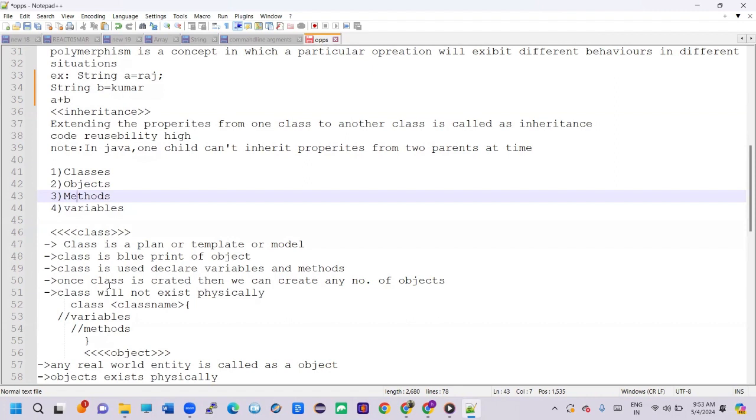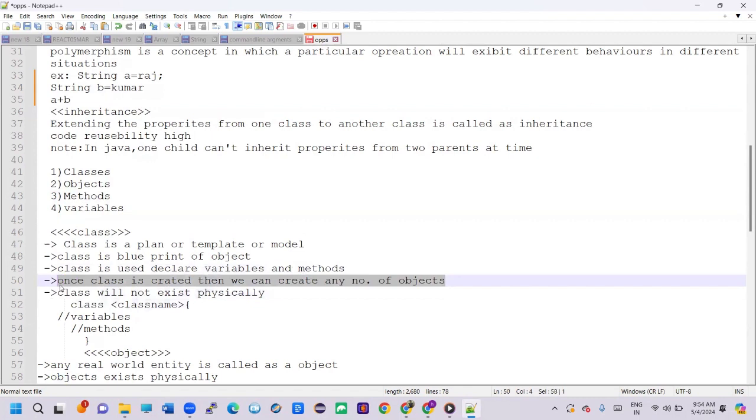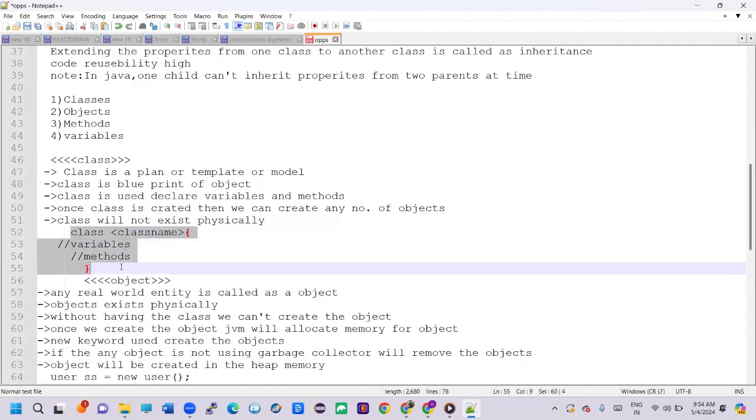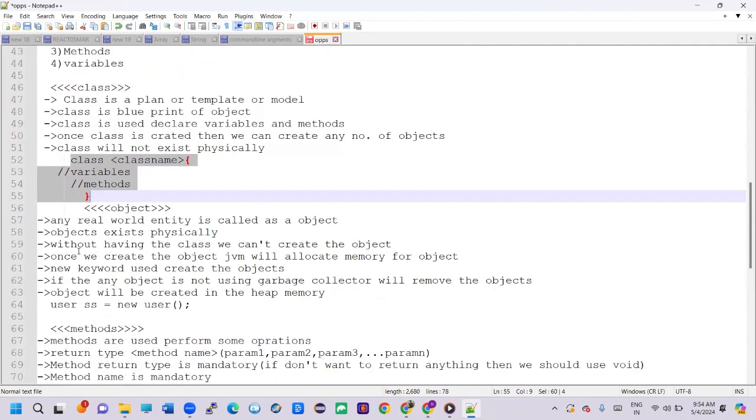Class is used to declare variables and methods. Once a class is created, then we can create any number of objects. Without creating a class, we cannot create the objects. Class will not exist physically. So this is the syntax of the class: class name, variables and methods. Next one is object.